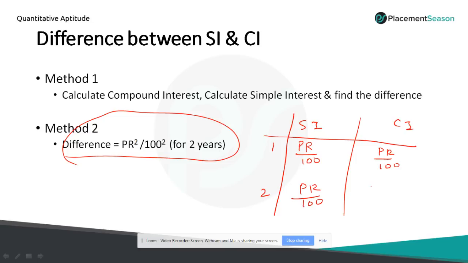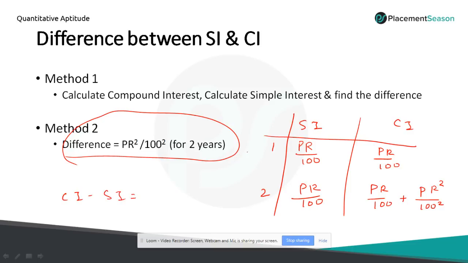In compound interest also we will get PR by 100, plus we will get the interest for this amount. So R by 100 I am writing as usual. Now I have to consider this value as a principal, so I will get P R square by 100 square. Now subtract these two. We have calculated for 2 years. Now subtract compound interest minus simple interest.